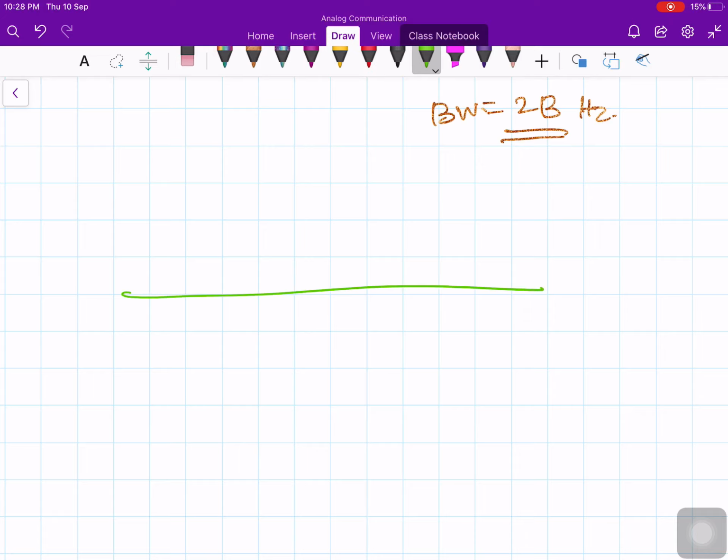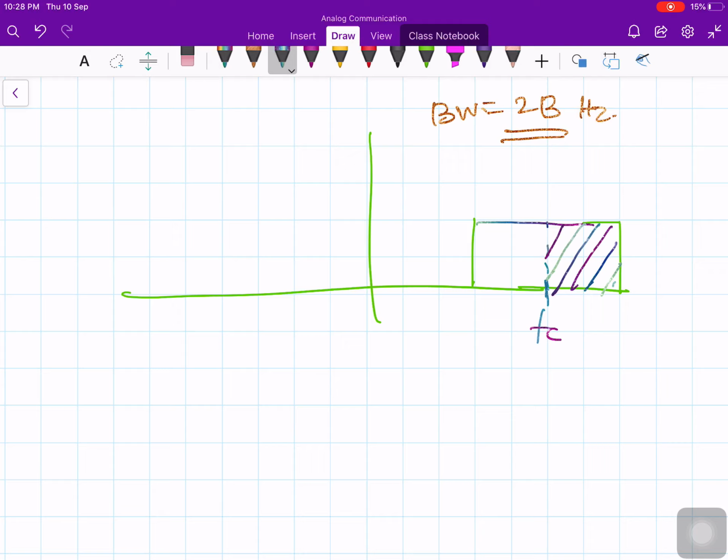So what I am saying is, if you take the modulated signal like this, this point is Fc. Whatever information I have in this band, the same information will exist in this band also.